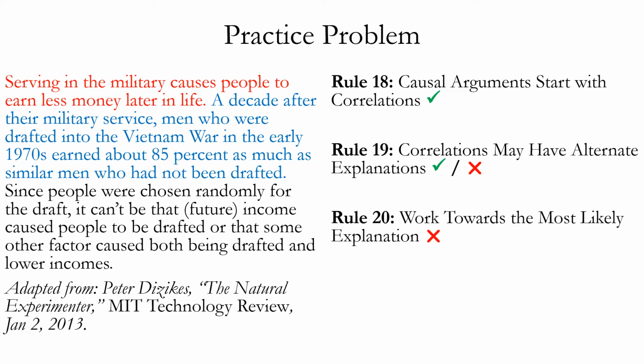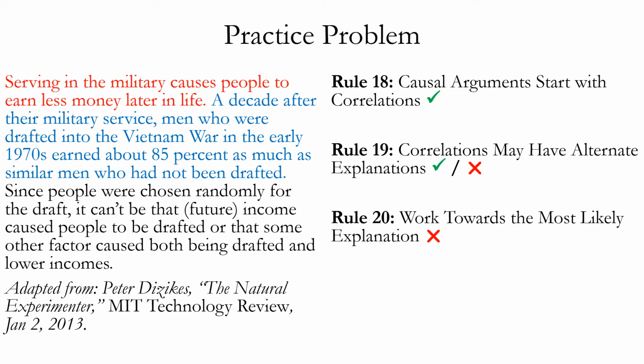Someone who's serving in the military pays a large opportunity cost for those years because they're not able to work, gain experience in a job or career, or have education or some type of training during that time. So when they go back and re-enter the workforce, they're going to be behind where they otherwise would have been. So it does identify a plausible explanation for the correlation.